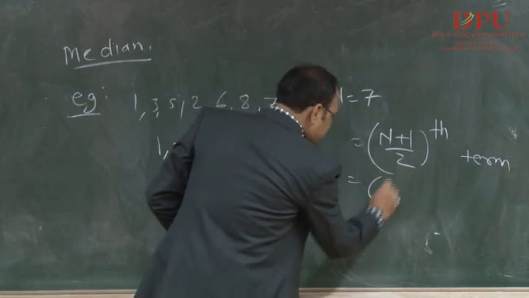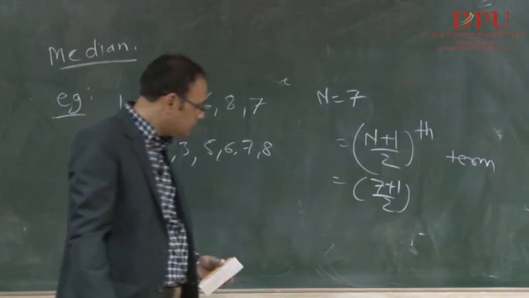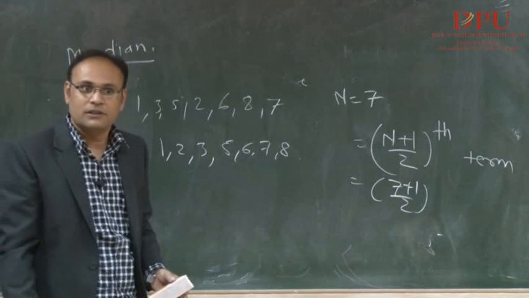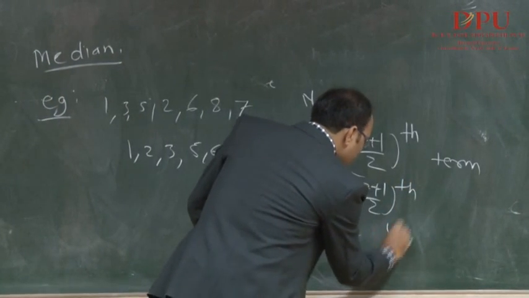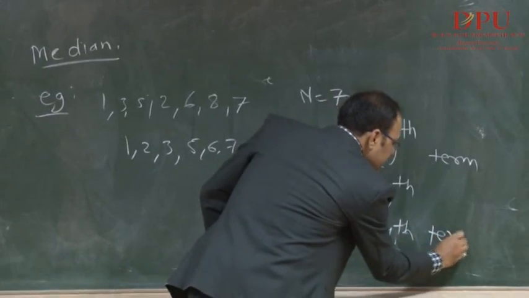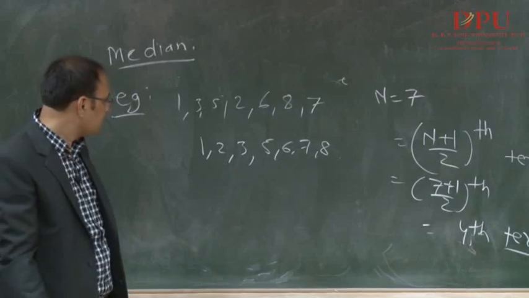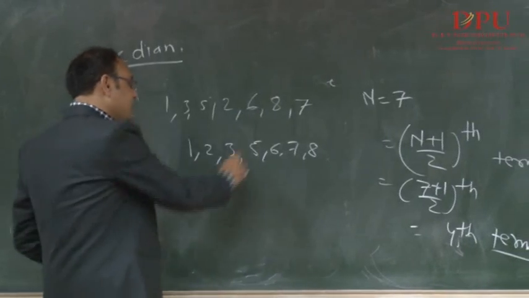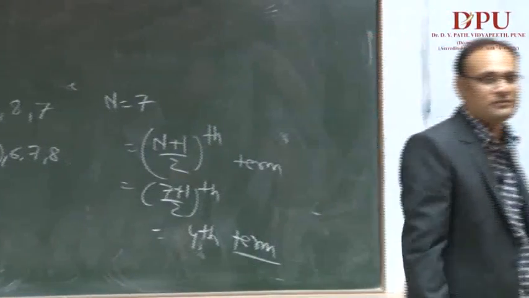Put 7 plus 1 divided by 2, that is 8 divided by 2, which is 4. So that means the fourth term. What number do we have on the fourth term? 5. So for this given data, the median is 5.